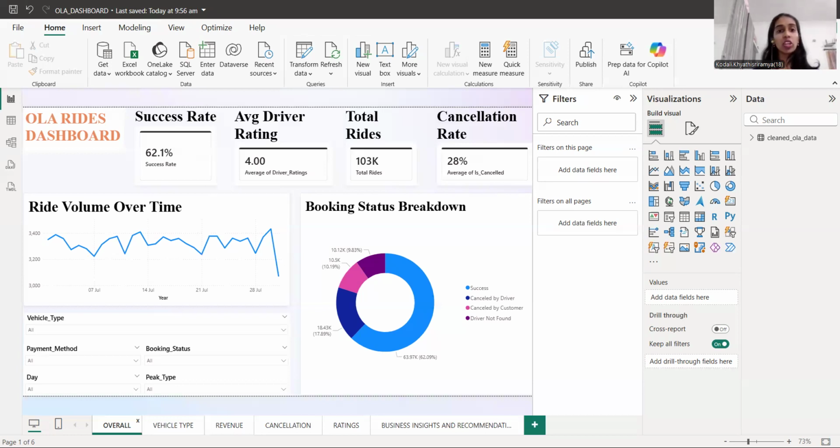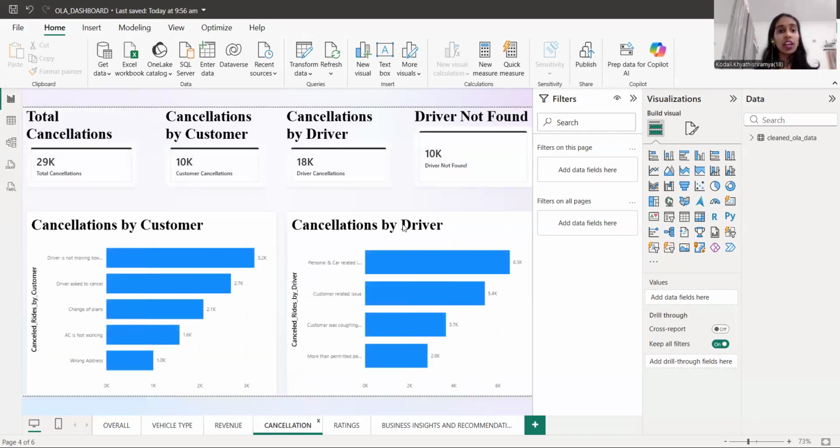After that, the next chart I'm going to talk about is the cancellations that have taken place and the reasons, who cancelled and why. Here we can clearly see cancellations by the driver and cancellations by the customer. Cancellations by the driver dominate compared to the cancellation reasons by the customer. The driver is cancelling the rides because of certain reasons that are listed here, so we can clearly see why the driver is cancelling.